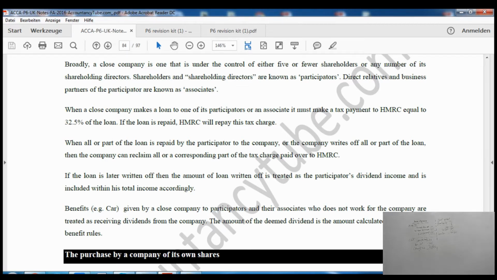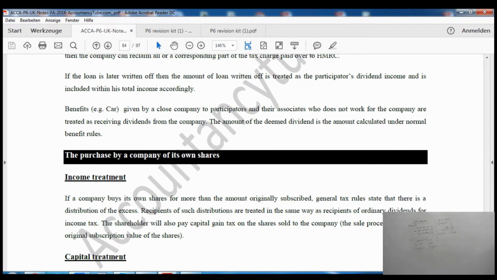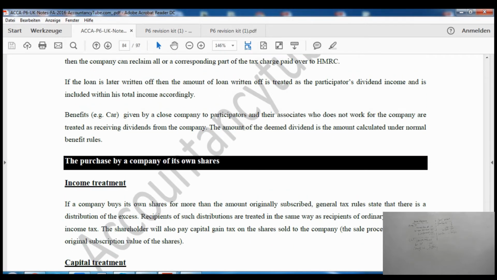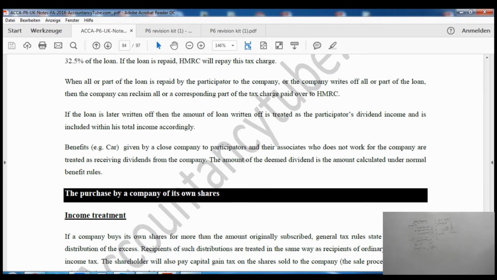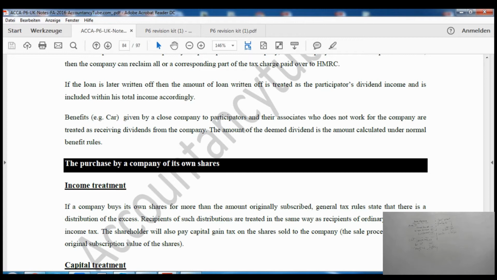Then after that it says if the loan is later written off, then the amount of the loan written off is treated as the participator's net dividend. It is so obvious, I've already told you anyway. If the company has written off the amount, then it will be considered as a dividend, and it will be taxed accordingly.